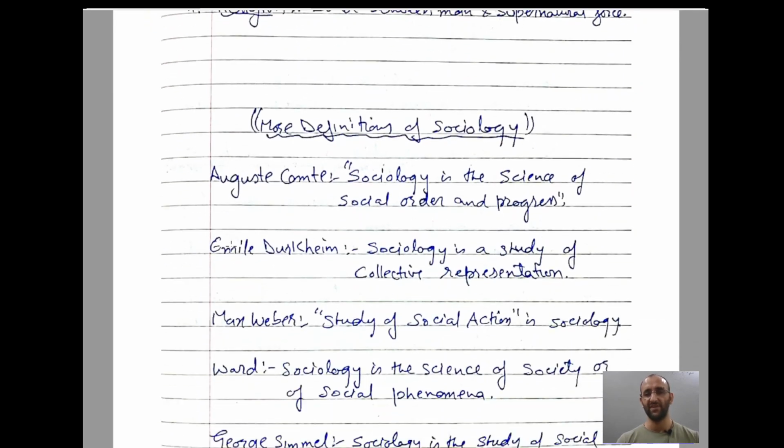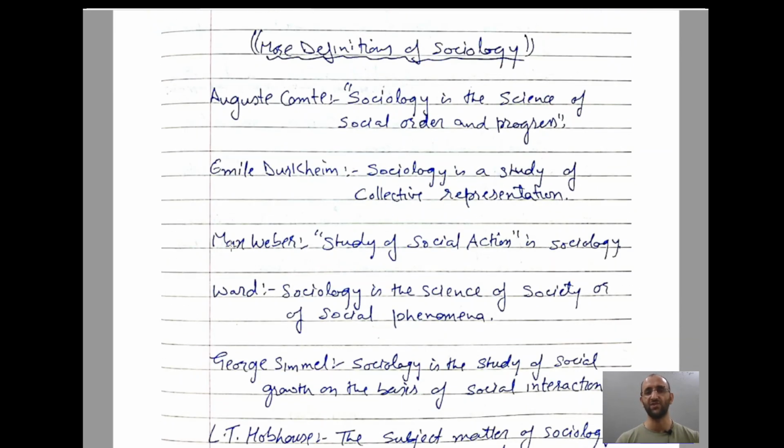And there are more definitions of sociology. Auguste Comte has given a definition. Sociology is a science of social order and progress.